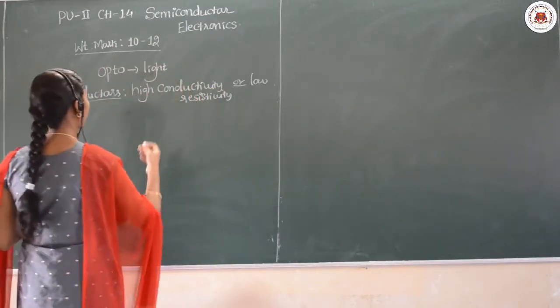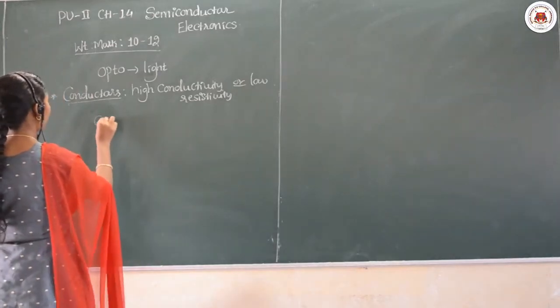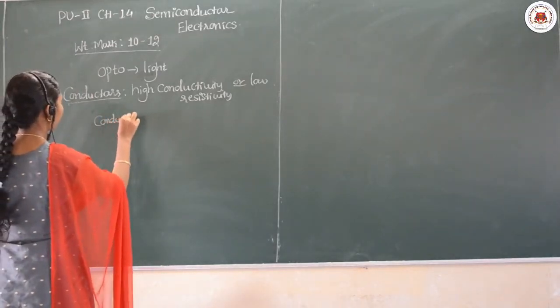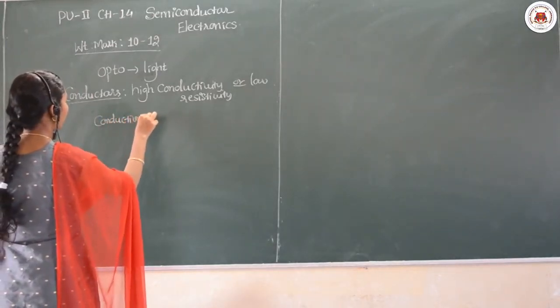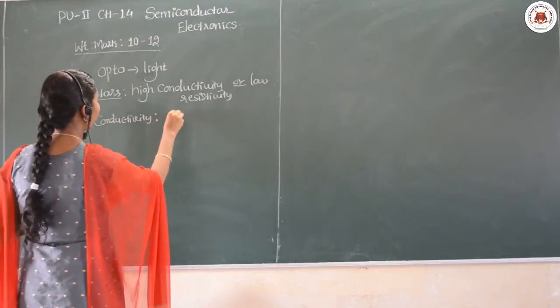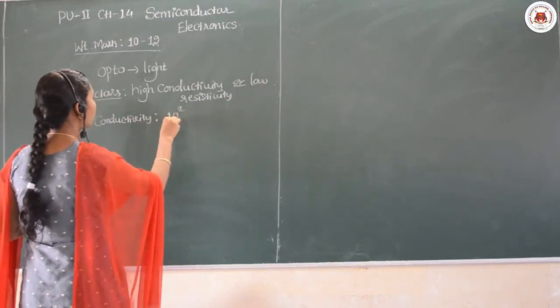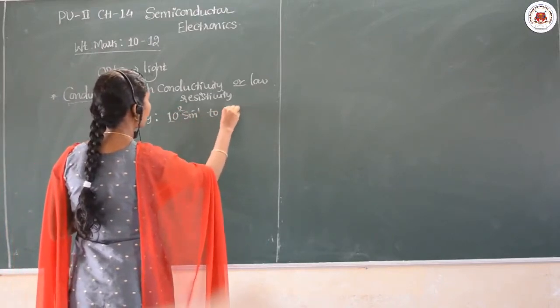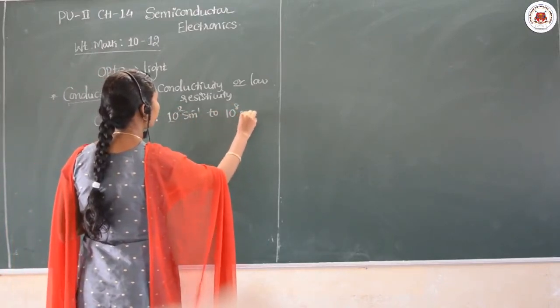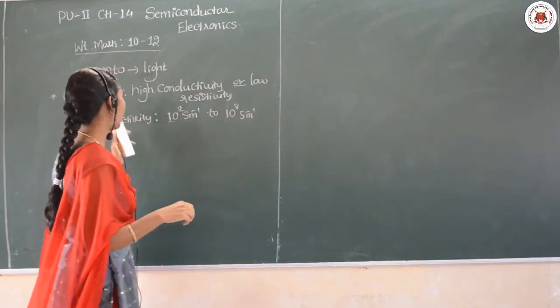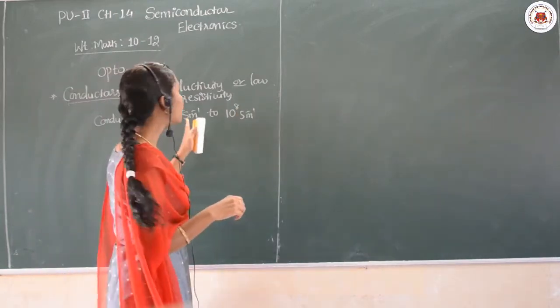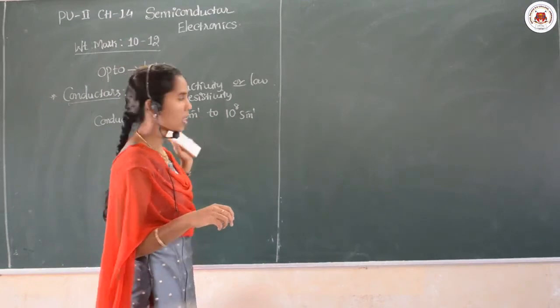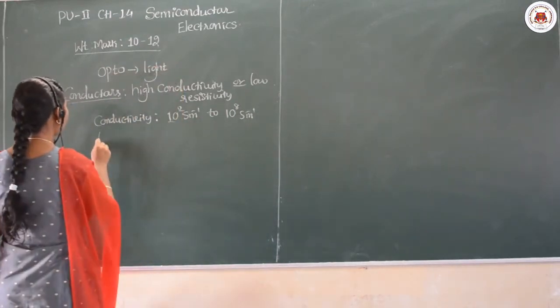The order of the conductivity may be 10 raised to 2 Siemens per meter to 10 raised to 8 Siemens per meter. Remember, the SI unit of conductivity is Siemens per meter. Am I clear?